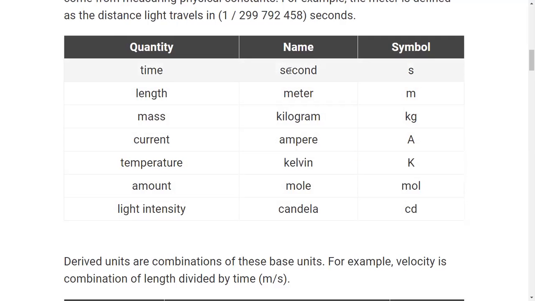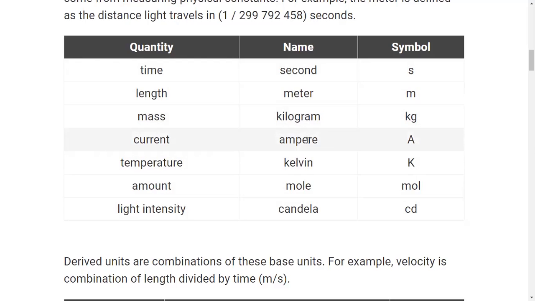Time has the fundamental unit second, symbolically denoted as a small s. Length has the fundamental unit meter, denoted as small m. Mass has the fundamental unit kilogram, denoted by kg.